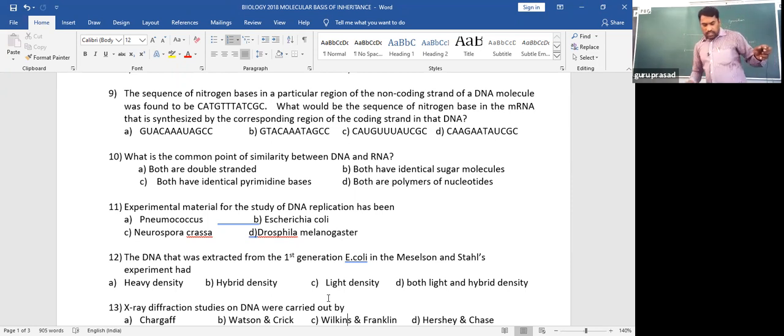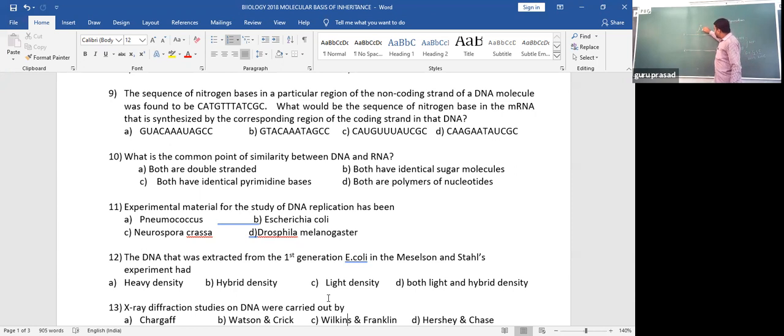This is the concept related to DNA transcription. Synthesis of mRNA from DNA is called transcription. At that time, one of the strands of DNA acts as the template, on which the synthesis of RNA takes place.